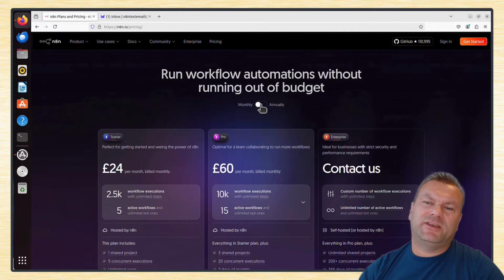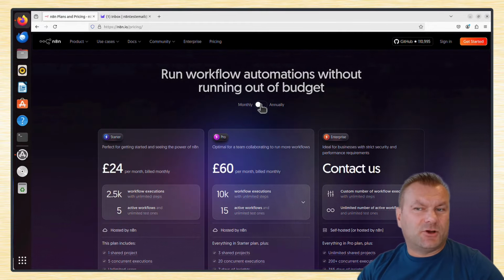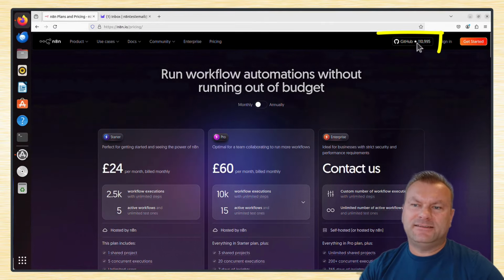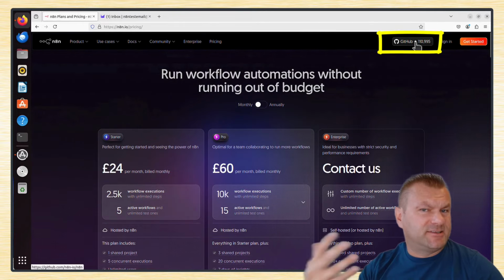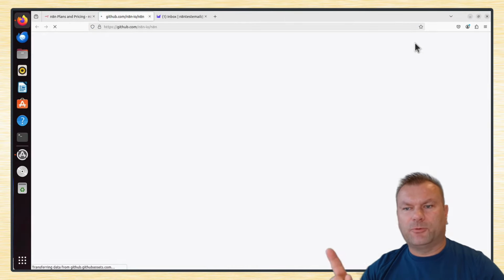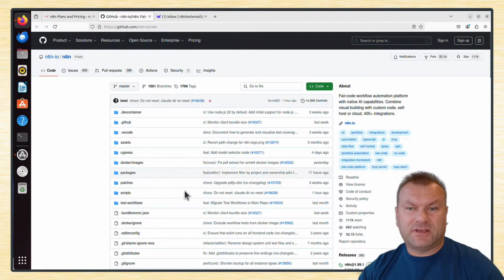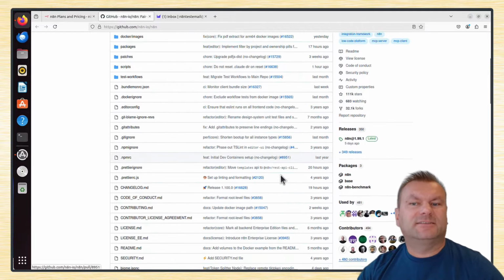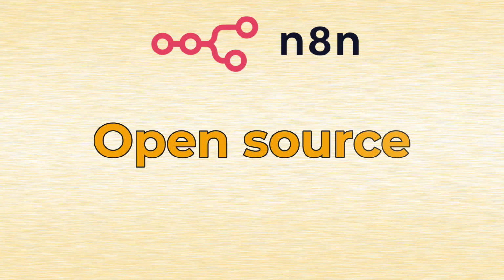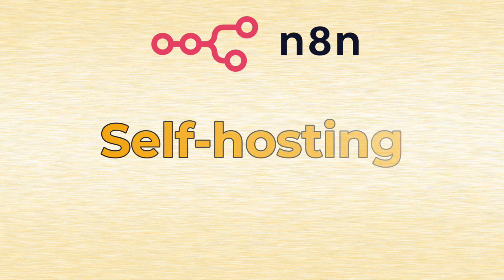But the great thing about n8n is that it's an open source product, which means you can pull the entire code and install it on your machine instead of using their paid cloud solution. And you can see that GitHub icon in the top right corner, so if you click on it, you can basically see the entire code that is used to run n8n software. And because it's open source, there are many ways you can install it yourself. Running it on your server is called self-hosting, and that means you can use n8n free of charge.